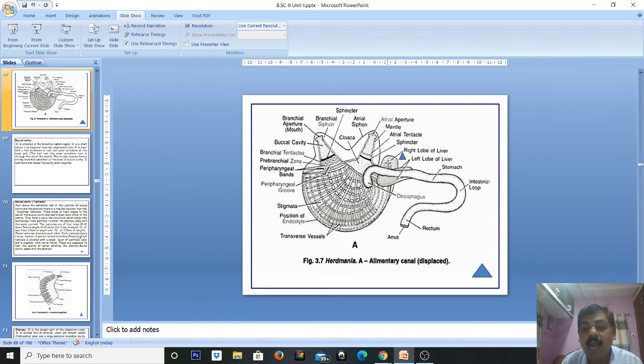And the two glands: one is the liver that opens toward the stomach, and another is the pyloric caeca or the pyloric gland that opens into the intestine, which helps in the digestion of the food.